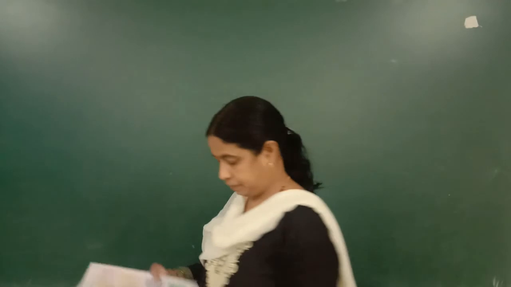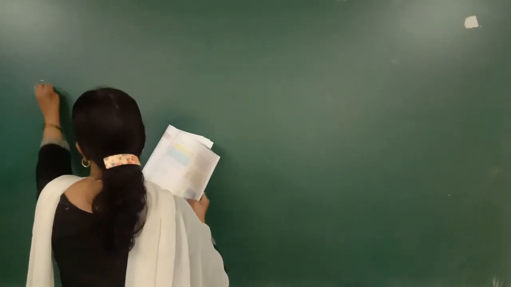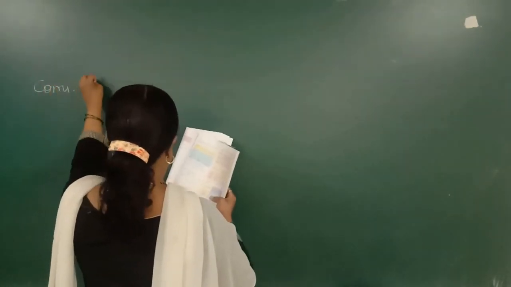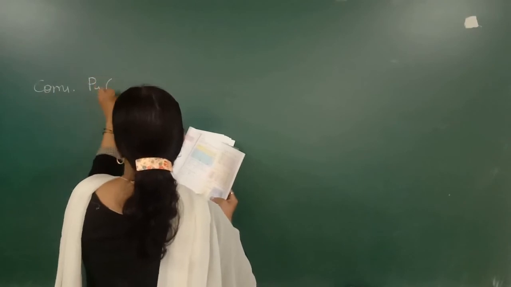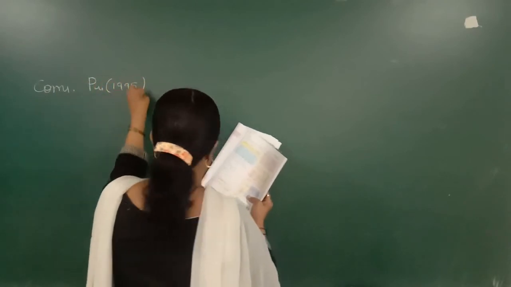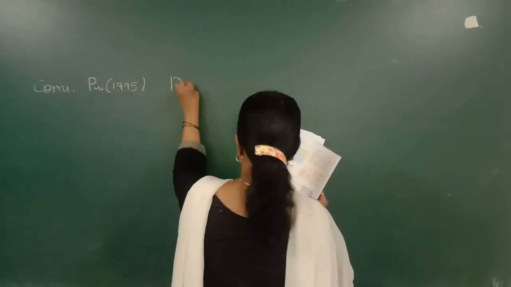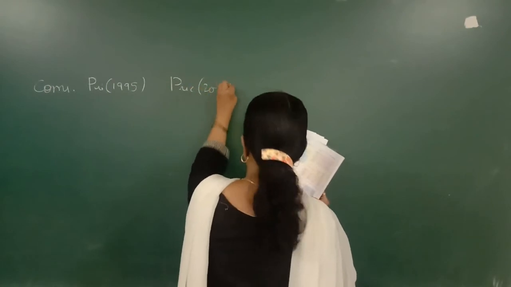Another sum we will do. Commodity, price in 1995, price in 2000.